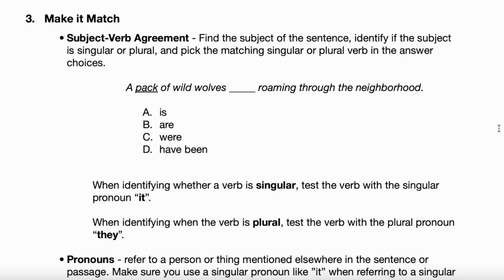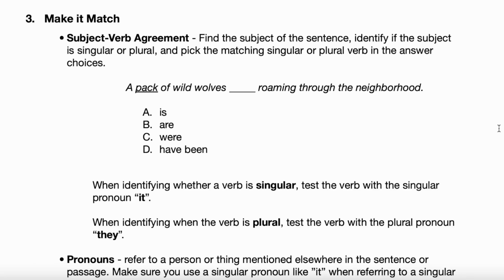A pack of wild wolves, maybe they have been roaming. Yeah. That's a little tempting here, right? Because what is the subject of the sentence? Do you know what the subject is? A lot of students, I'd say most students, read the sentence and they think the subject is the wolves. Okay. But this is funky because the subject of the sentence isn't the wolves, it's a pack. A pack is the subject. Okay? Now, what kind of pack is it? Well, it's a pack of wild wolves.